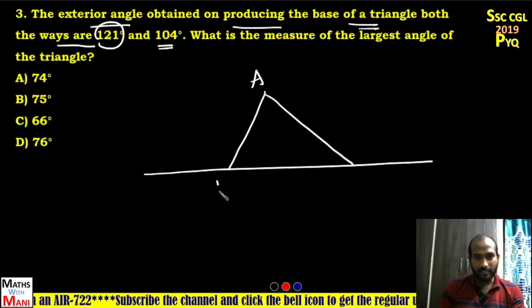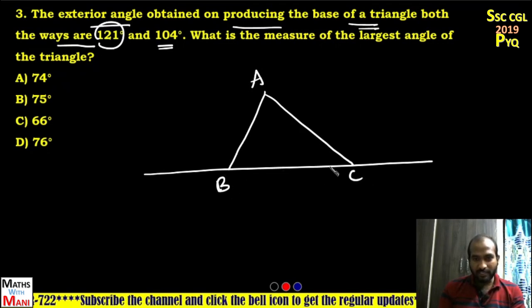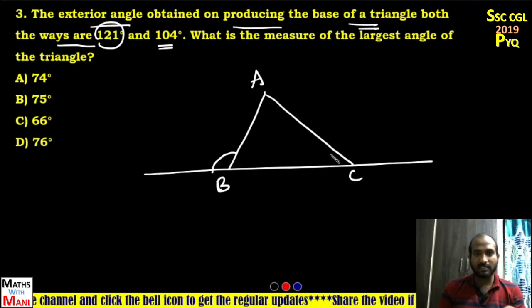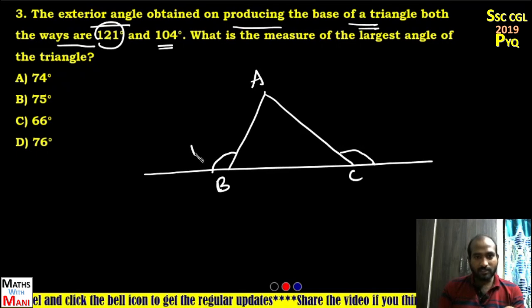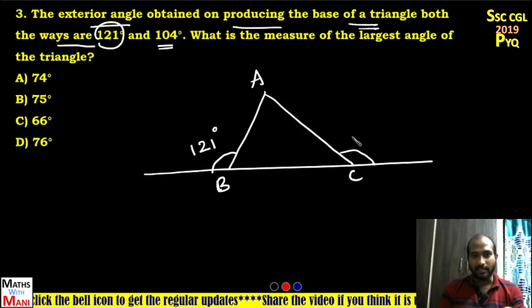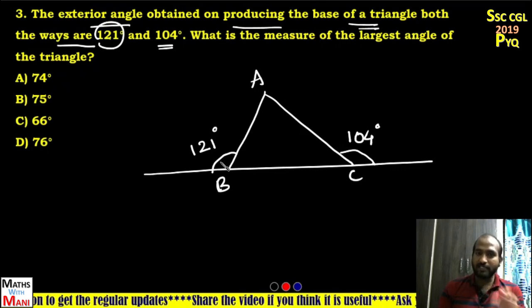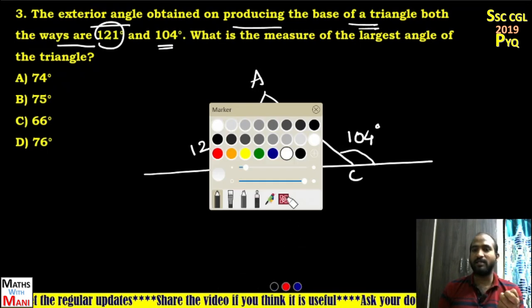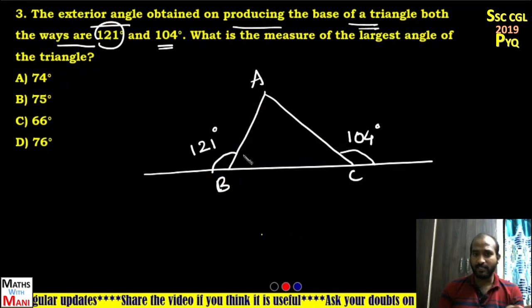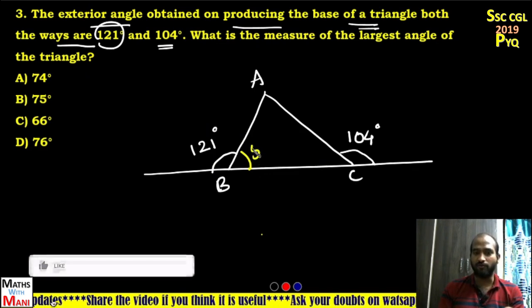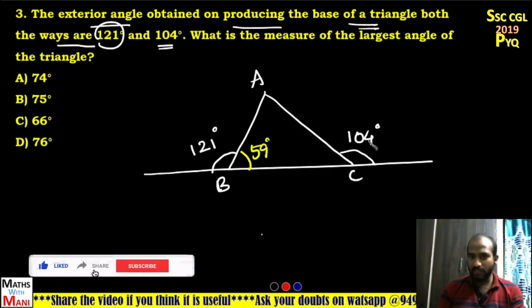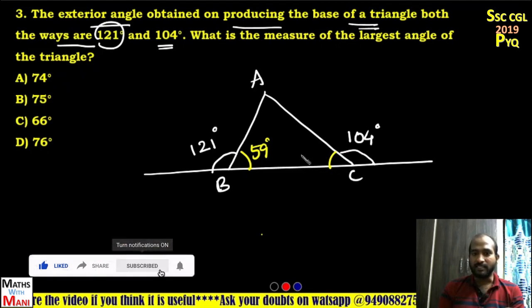A, B and C. Now, the base we have extended on both sides, producing the base on both sides. Now the external angles, these are the external angles. One external angle is 120 and another one is 104. External angle is 121 means, tell me what about the internal angles? 180 minus external, 180 minus 120, 59, and 180 minus 104, that is 76.